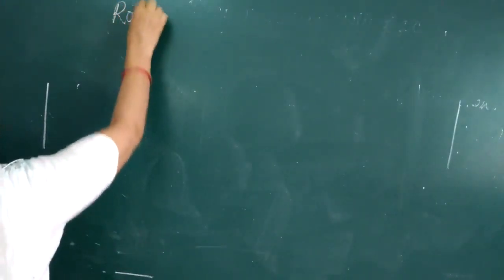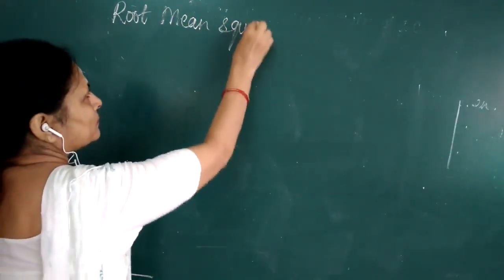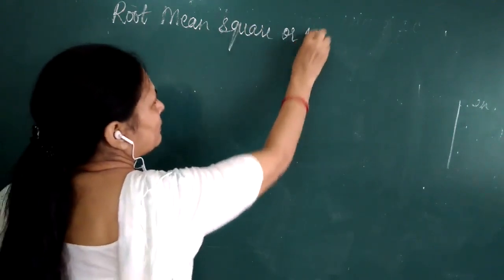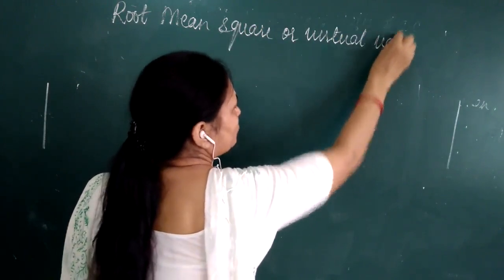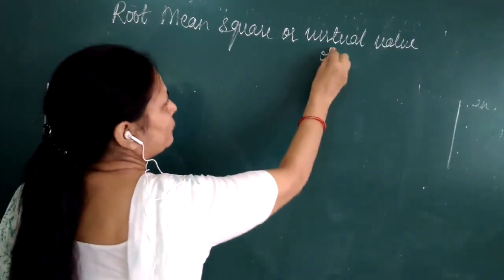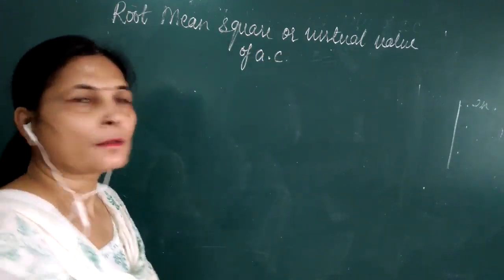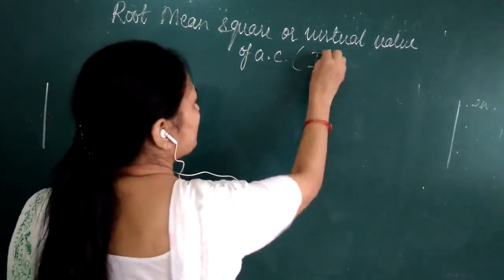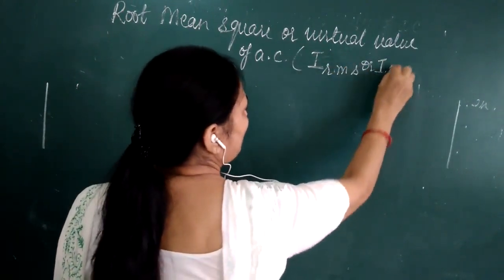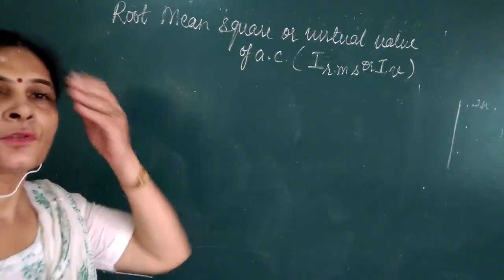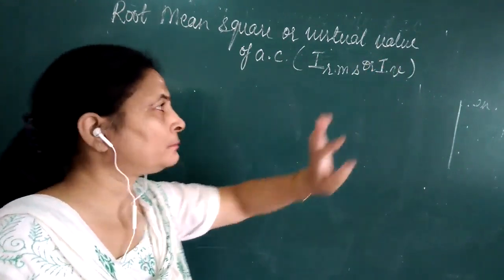Root mean square, or virtual value, of alternating current, which we can denote as I RMS or I virtual. Most of the time we use this notation, I virtual.